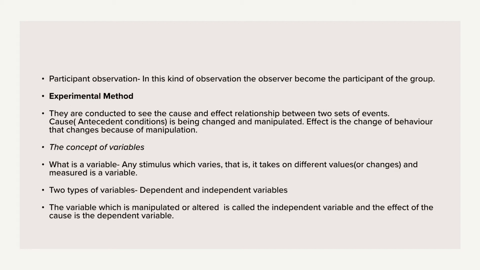Okay. So now let us move to the experimental method. What is the experimental method? Experiments are generally conducted to establish a cause-effect relationship between two sets of events or variables in a controlled setting. So in the above experiment, it was a controlled setting. Okay, those students I referred to as subjects, because the researchers experimented on them, that's why I'm calling them subjects.